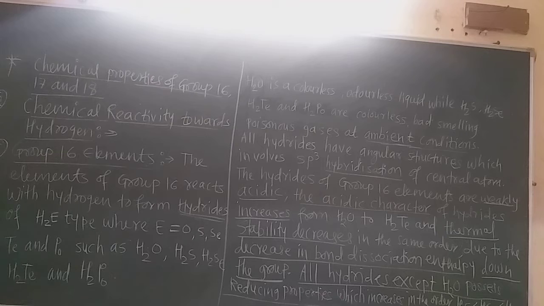That means they are colorless, bad smelling, poisonous gases at ambient condition. Ambient means surrounded. Suppose this gas is prepared in the laboratory, then in the atmosphere and surroundings of the laboratory there is the bad smell of these gases. You know that in the laboratory we already prepare H2S gas, which has a rotten egg like smell.